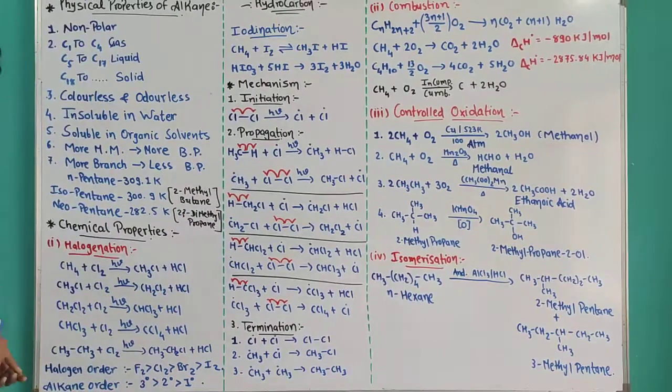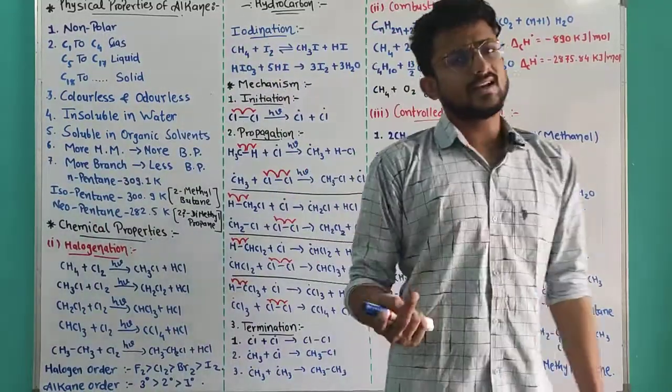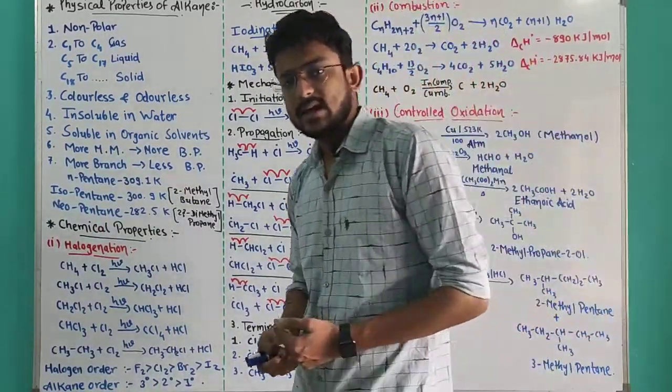Now, the speed order of the alkanes. Tertiary alkanes are the most reactive, after that secondary alkanes, and after that primary alkanes.